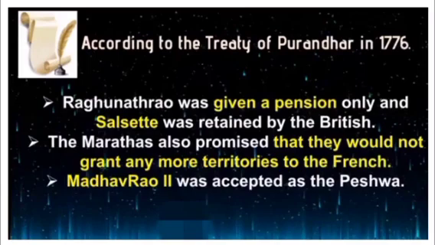Then, Madhav Rao II, the infant born of Narayan Rao, was accepted as the Peshwa. So, these are all the terms and conditions mentioned in the Treaty of Purandar, which was signed in 1776.